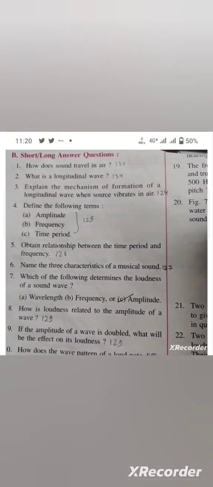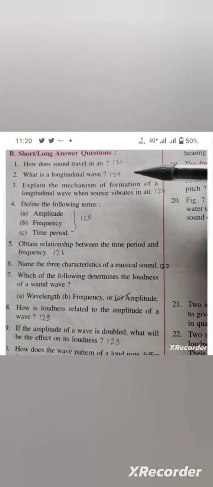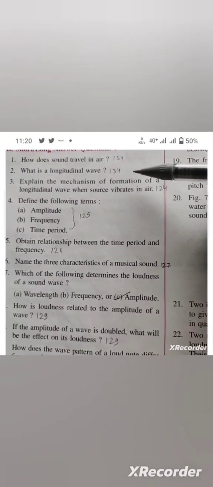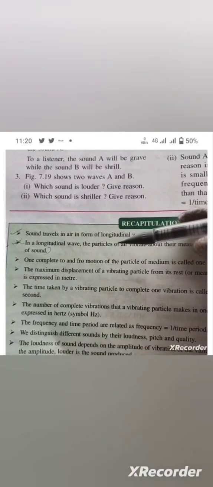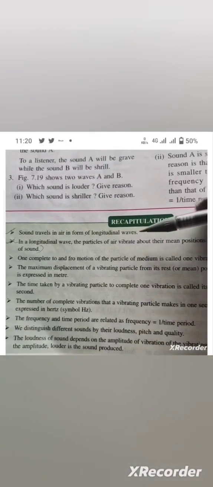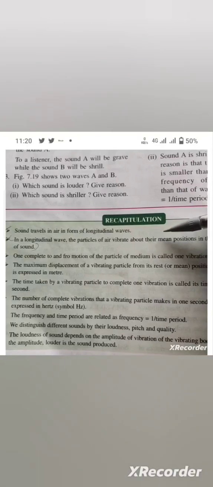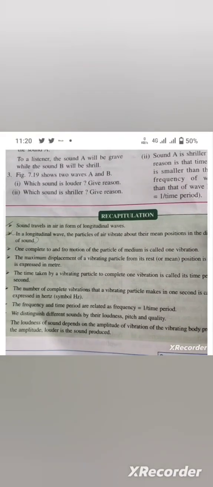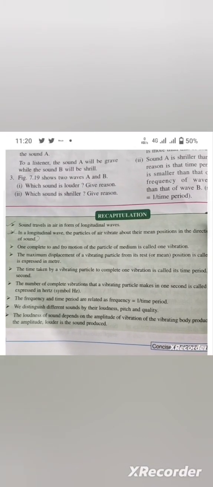Question number 2. What is a longitudinal wave? This answer is also given on page number 134. Second point. In a longitudinal wave, the particles of air vibrate about their mean positions in the direction of propagation of sound. This is your answer number 2.